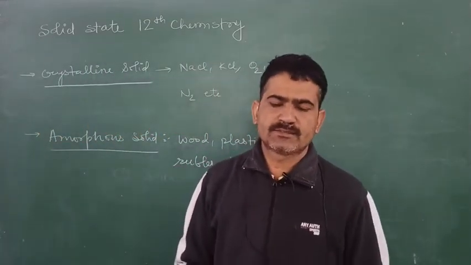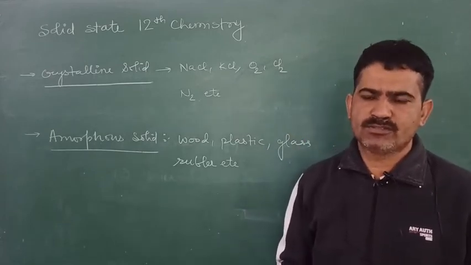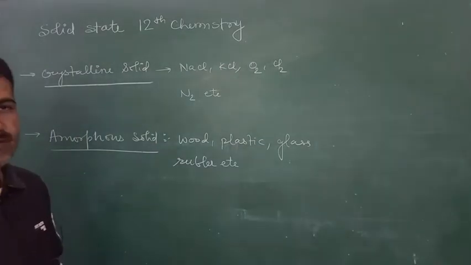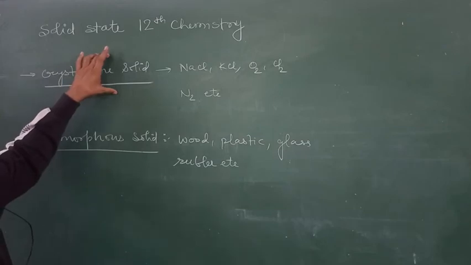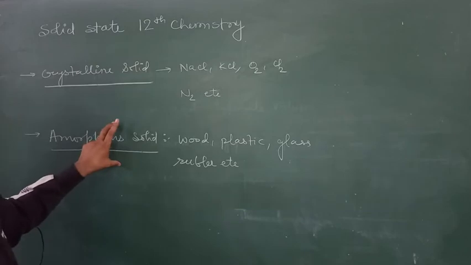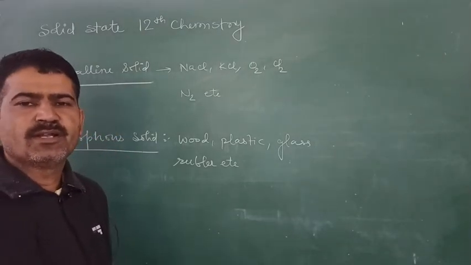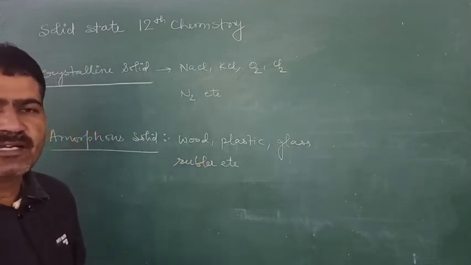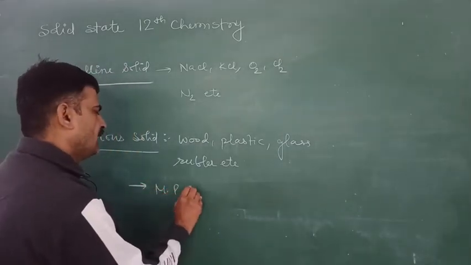Now a question is asked a number of times: what is the basic difference between the crystalline solid and the amorphous solid? First factor that we discuss is the arrangement of the constituent particles. Crystalline solids have a well-ordered arrangement of constituent particles. They have short as well as long range order. And amorphous solids do not have a definite arrangement of constituent particles, and they always have short range order.